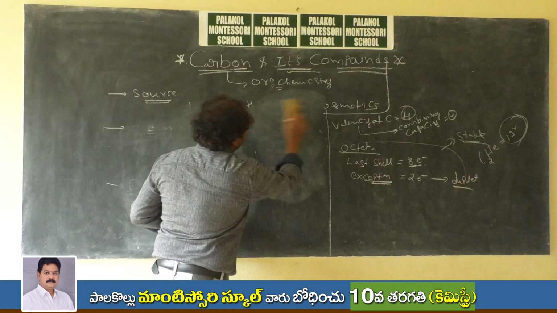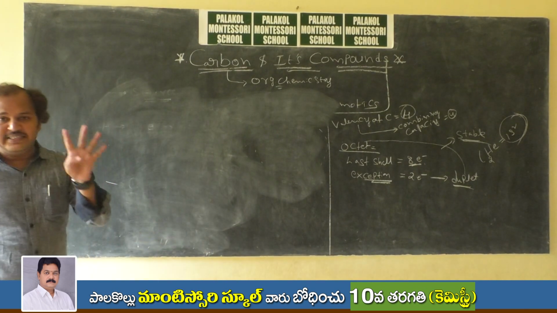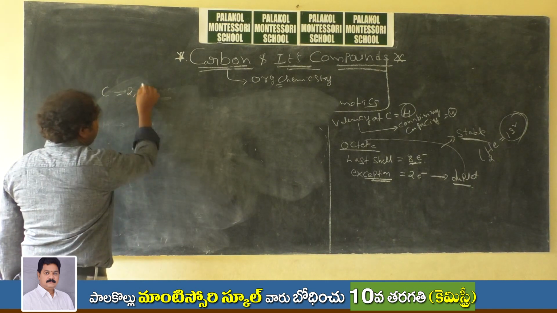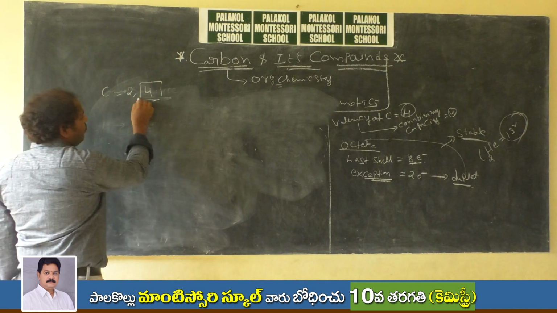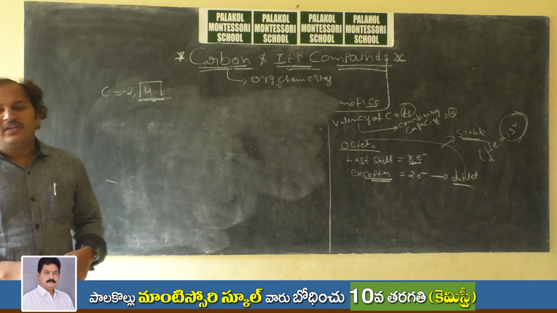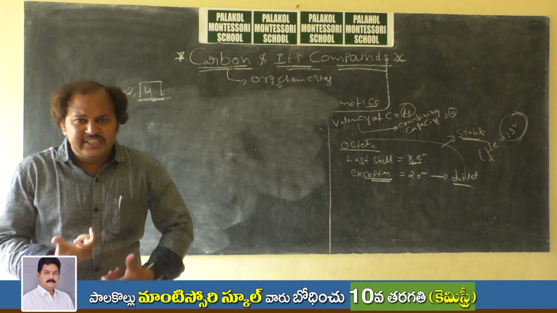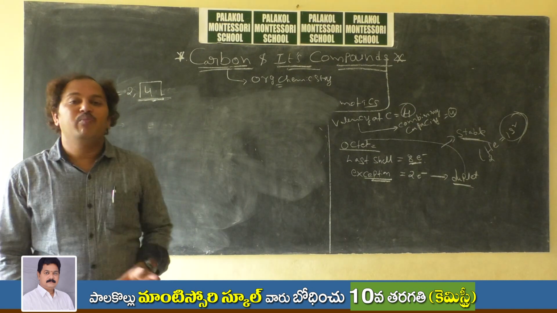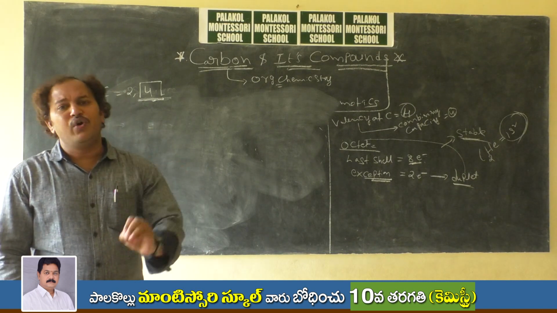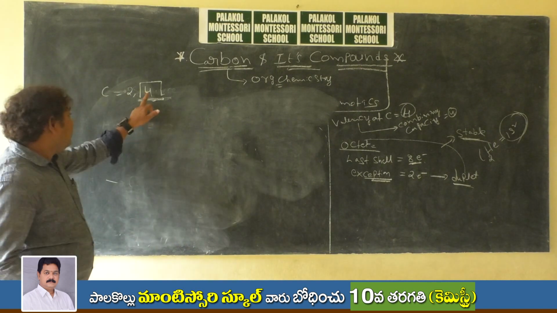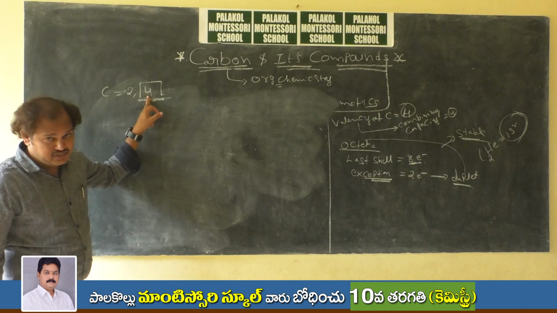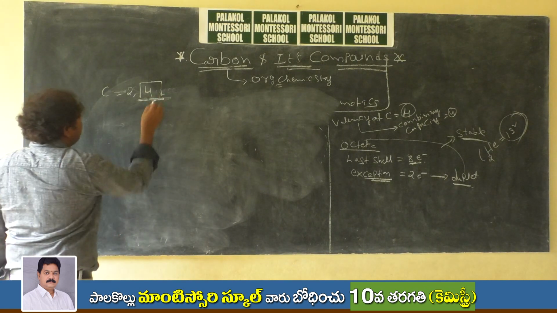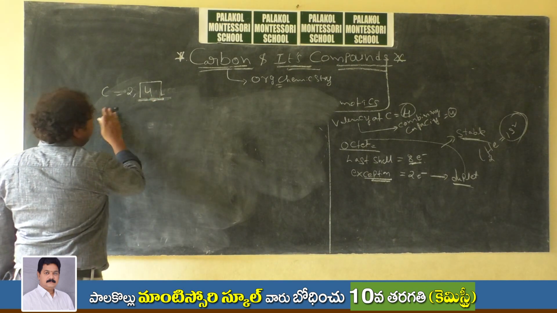So carbon atom requires 8 valence electrons. But actually carbon has 4 valence electrons. In the last shell we have only 4 valence electrons. So how is it stable? Either it is stable by 8 electrons or it is stable by 2 electrons. It has 2 chances. For example, let us imagine carbon is going to take 4 electrons. Why? Because it has 4 valence electrons in its last shell. It requires 4 electrons to attain 8 valence electrons.